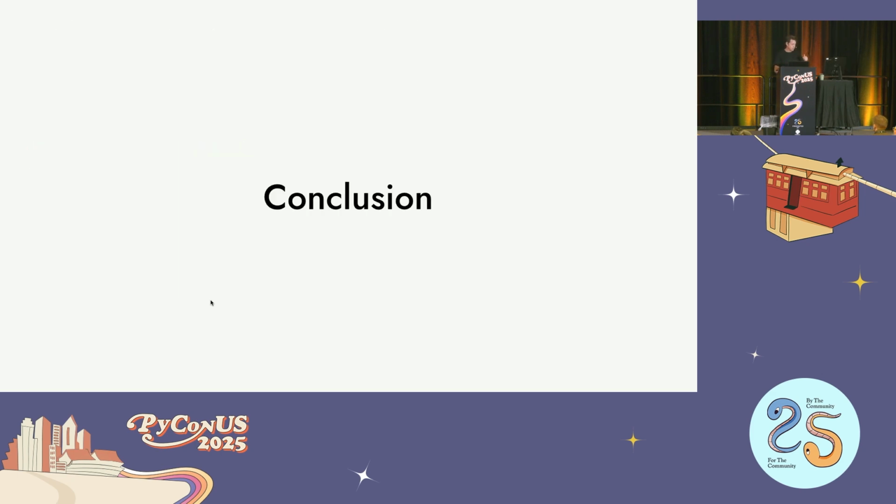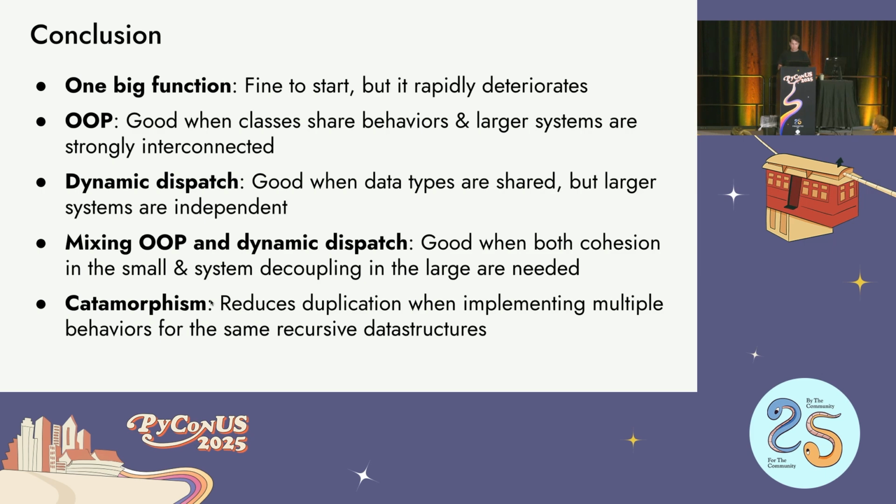So to conclude, one big function's fine to start. That's what you should start with. Please don't go straight to catamorphism. That's not a good way to do it. OOP is actually really good when you want cohesion. So if you want that cohesion that we said was bad, which sometimes like UX frameworks and stuff like that, that's actually great. So it's good if that's what you need.